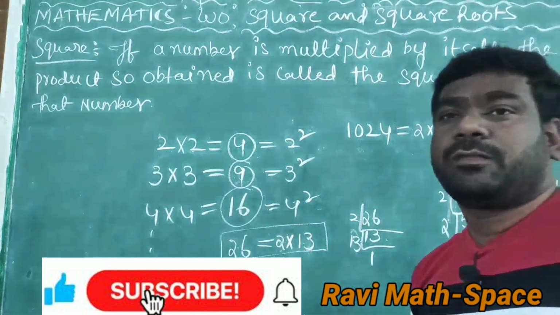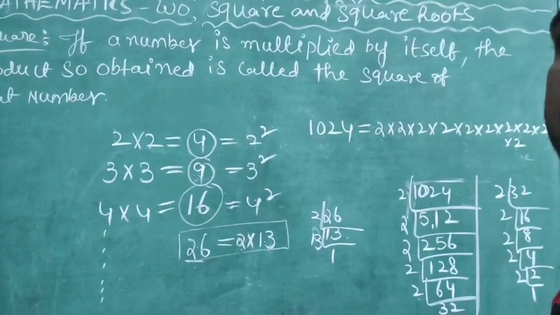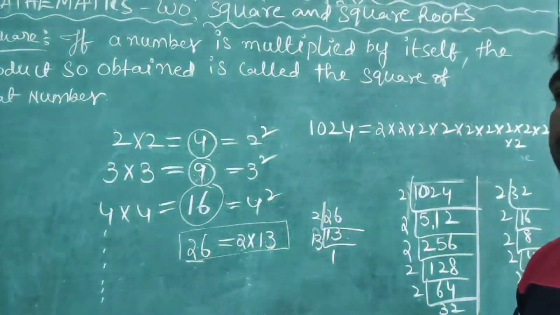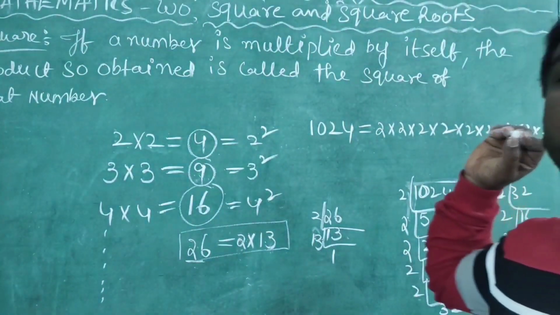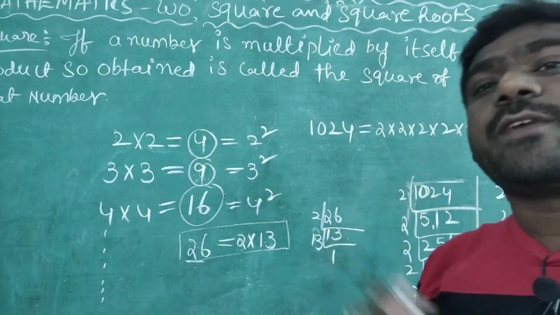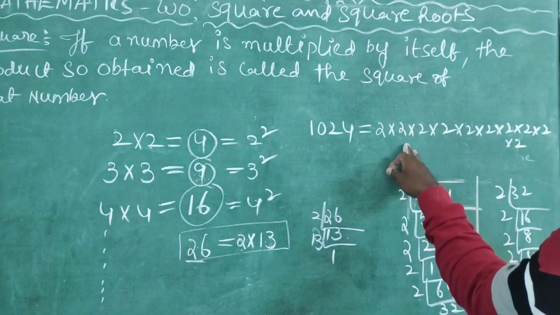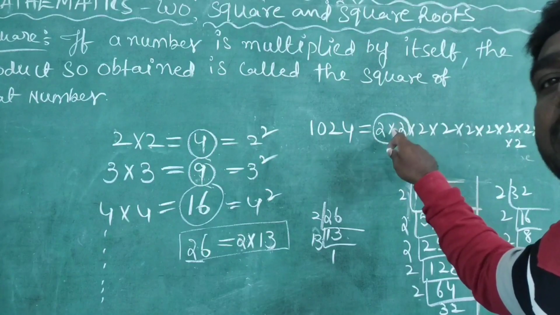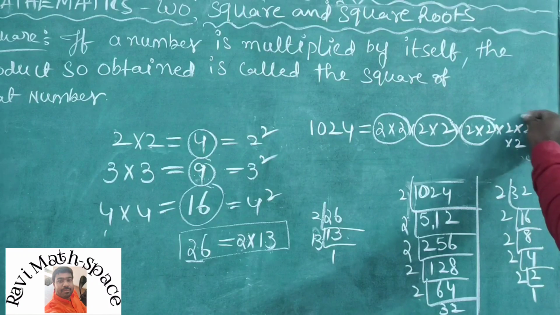So I found here the prime factorization of this number. After finding it, the next step is to make this prime factorization into pairs of equal factors. I am making pairs of equal factors here. These two are equal factors, so it is one pair. Again, these two are equal factors, one pair. Like this.